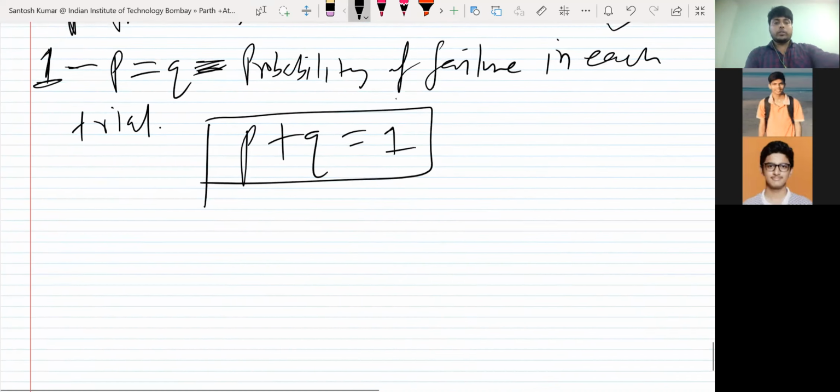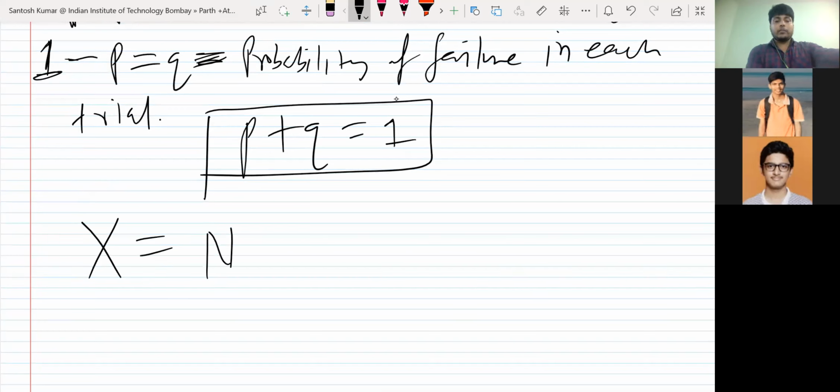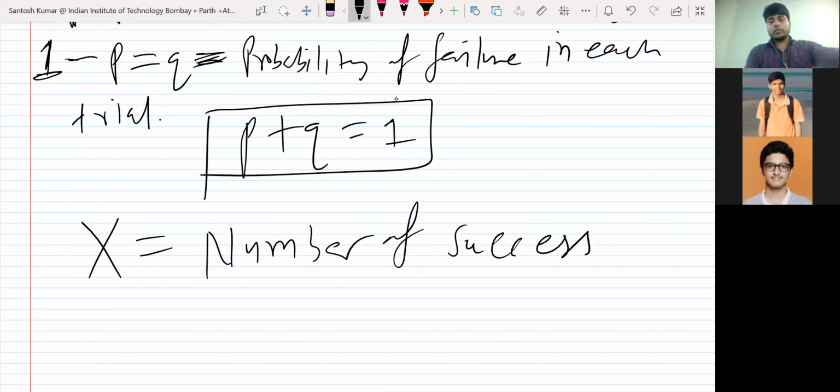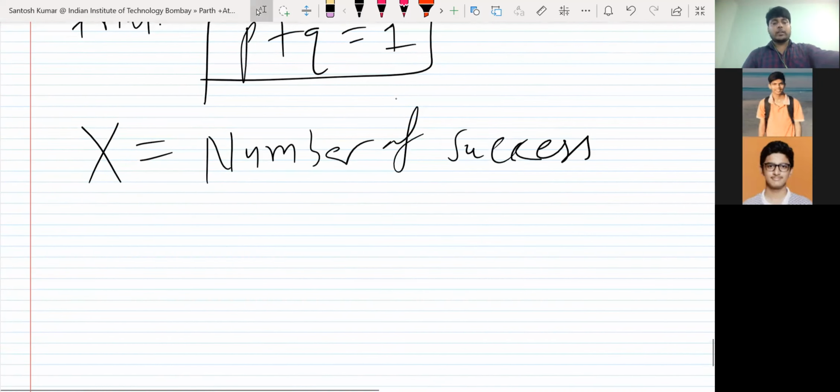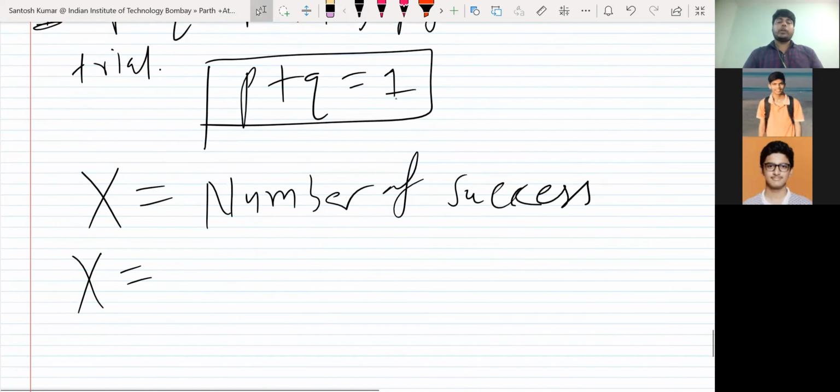And now comes the random variable. The random variable will be defined as the number of successes. So x is the number of successes. We have n trials, like we are doing an experiment n times, and each time is one trial, like tossing a coin n times. So how many times can we get success? Success will be defined in the question.